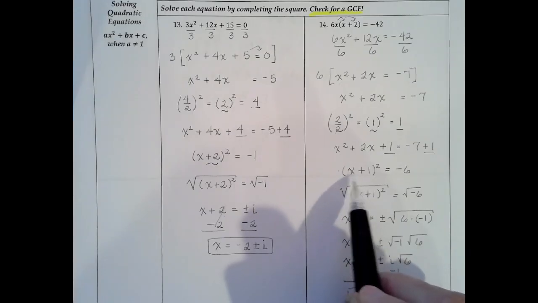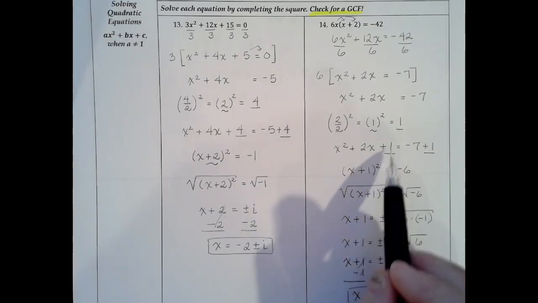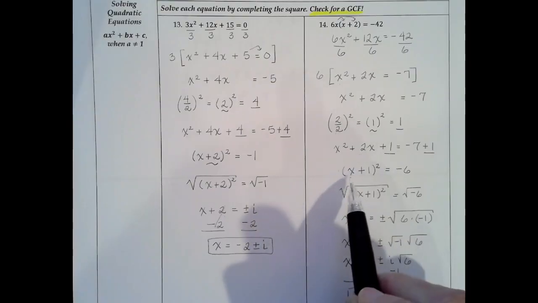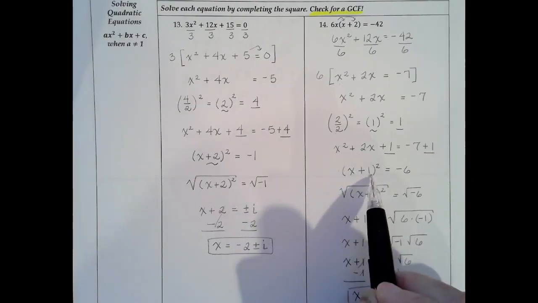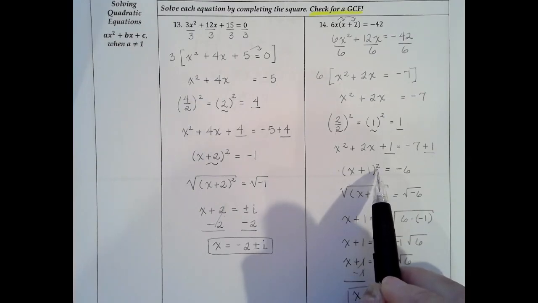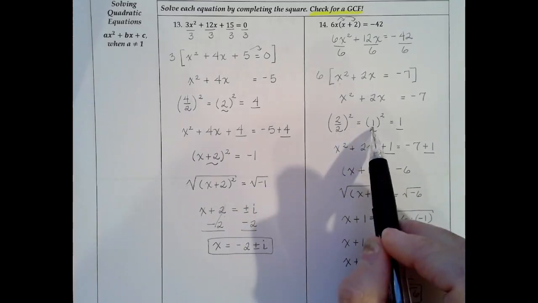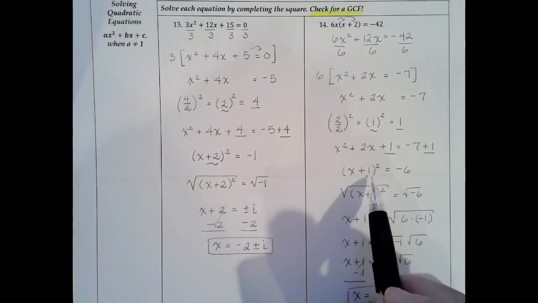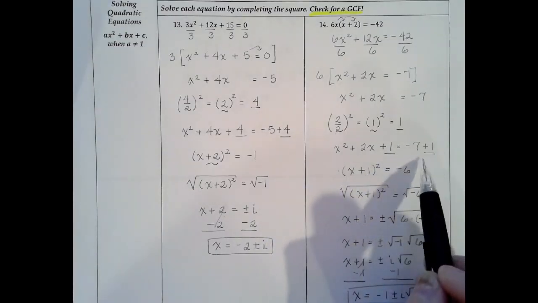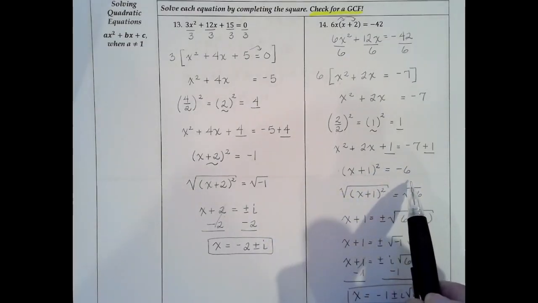So that's going to be x plus 1. 1 times 1 equals 1. 1 plus 1 equals 2. So we could write it as x plus 1 times x plus 1, but it's easier just to write x plus 1 squared. And again, if you're stuck on this side with the factoring, you can get the 1. This is a positive 1, so it's just going to be x plus 1 inside these parentheses. And then negative 7 plus 1 is negative 6.